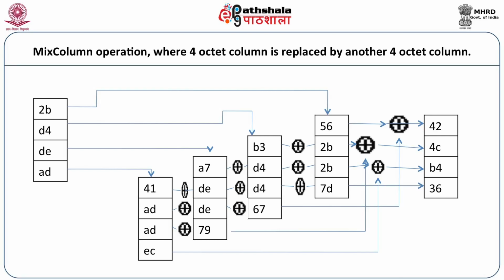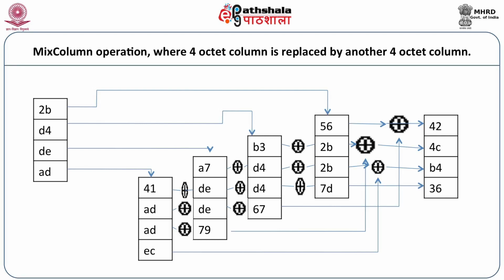If you check the substitution of AD, it is 41; at the same level for DE the substitution is DE, at the same level the substitution for D4 is D4, and at the same level the substitution for 2B is 7D. The octets residing at the same level should be exclusive ORed. So they have been exclusive ORed and we get the value 36.